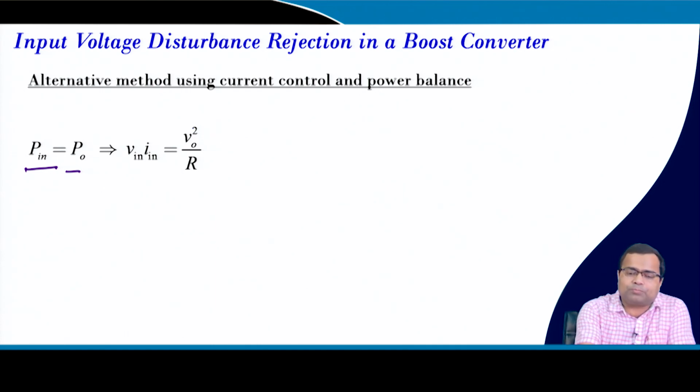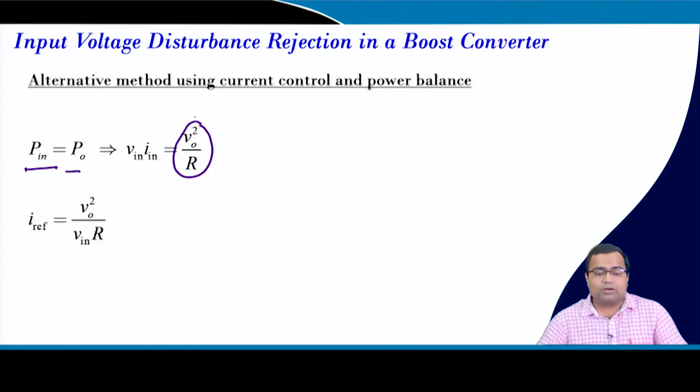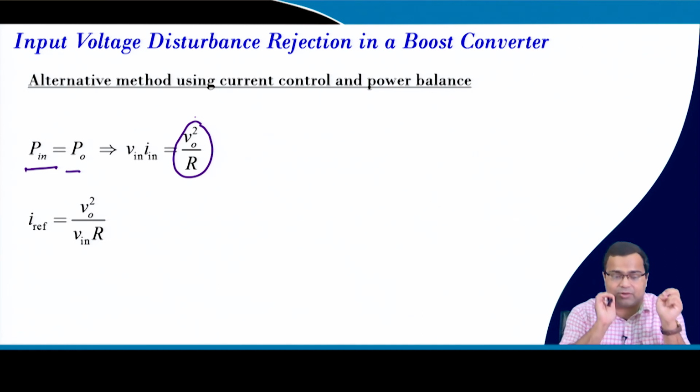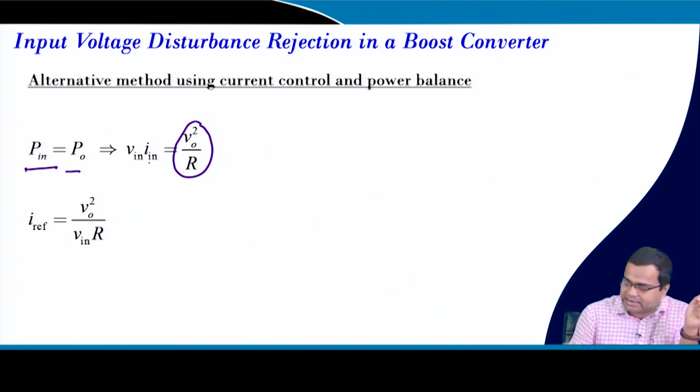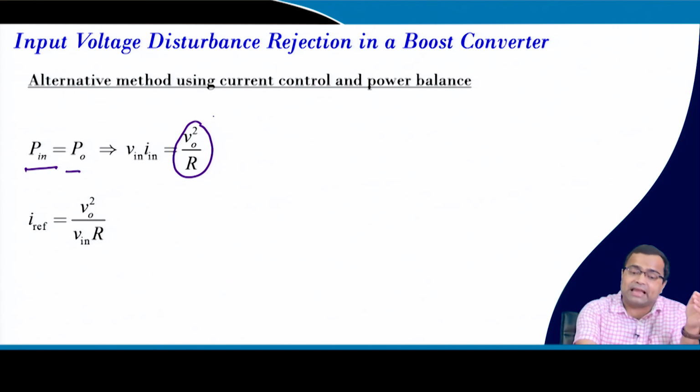And you know the output power is simply V0 squared by R, and now we can set a current reference. That means we are now bringing current into the picture. Because the boost converter inductor is on the input side, the inductor current is the same as the input current. So, we are setting the reference for the inductor current, that means we are setting the reference input current, which is derived from the output power equation from here, right.